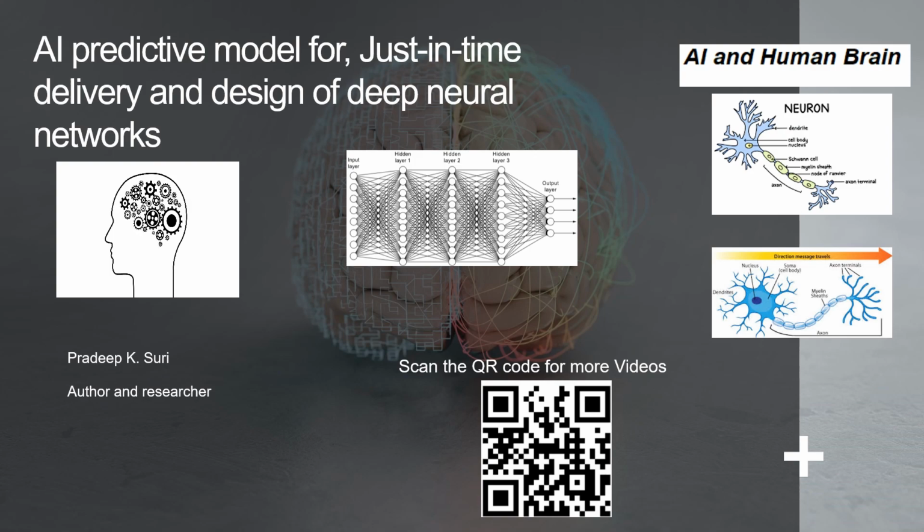2. Consider model complexity. The complexity of our problem and the complexity of our data should guide our decision. More complex problems may require larger hidden layers. 3. Rule of thumb. A commonly used rule of thumb is to have a number of neurons in each hidden layer somewhere between the number of neurons in the input layer and the number of neurons in the output layer. You can calculate this as follows. Number of neurons in the input layer. This depends on the number of features in our input data. For example, if you have 10 input features, our input layer will have 10 neurons.